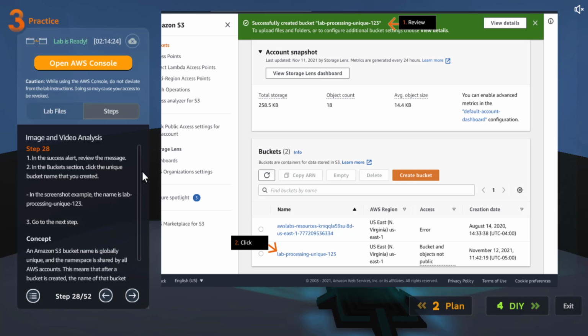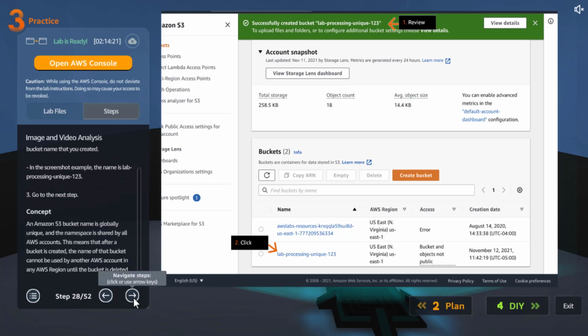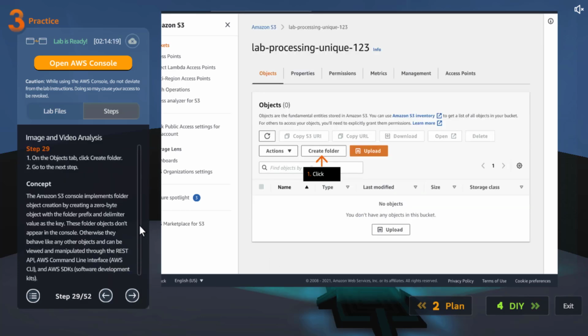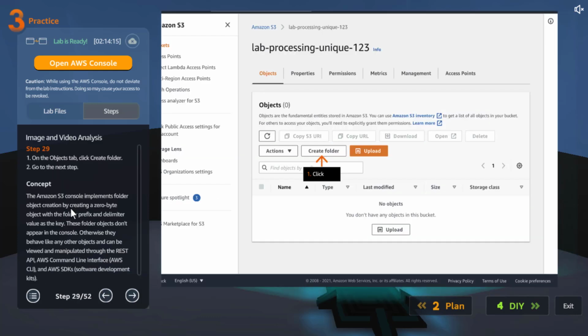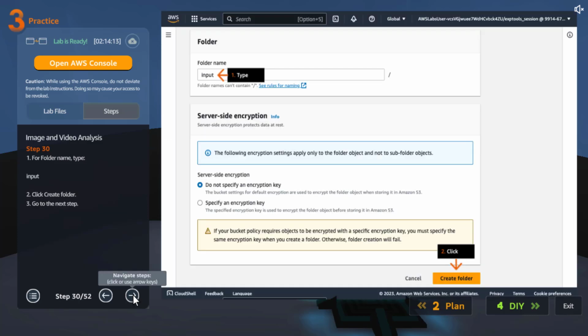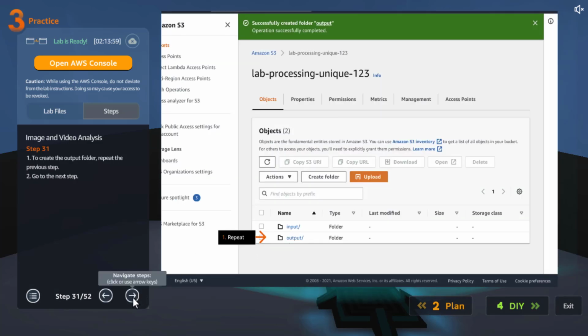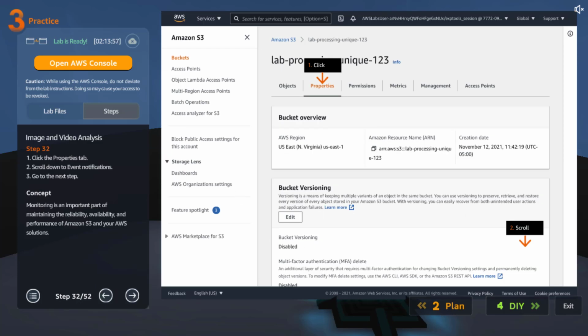Then let's create the bucket. Let's copy it and create a folder, which is called input. Are we storing our images here? Maybe. And output as well. I thought we were going to use the bucket they already created, but maybe not.